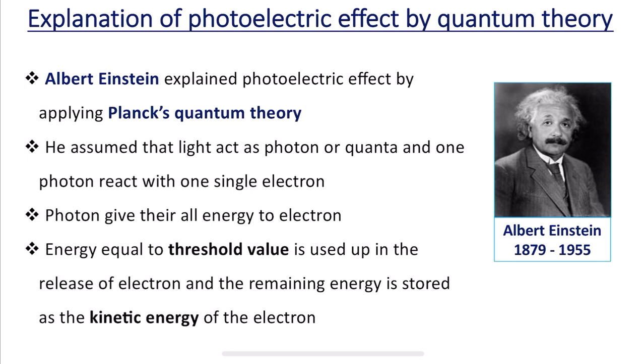This is what we understood in our previous class, while discussing Planck's quantum theory of radiation. There we saw that according to this theory, light consists of bundles of energy called photons, and the energy of each photon is equal to h nu, where nu is the frequency of light.